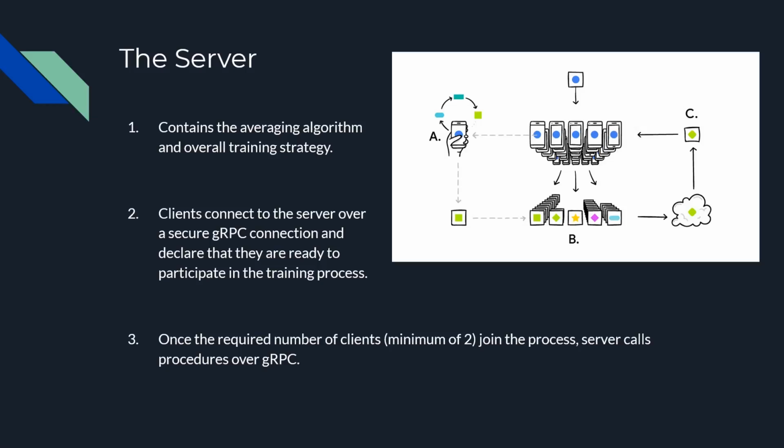And once the minimum number of clients have joined, which is 2, because if we want to average out something, if we want an average model, we need to have at least 2 clients to participate in a training. At least that's the case with Flower. So once the required number of clients have connected to the server using the gRPC connection, the server will start the training process.